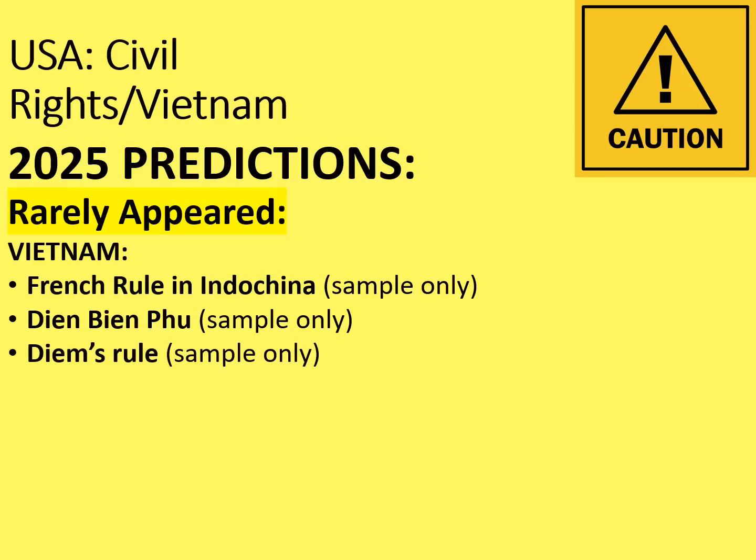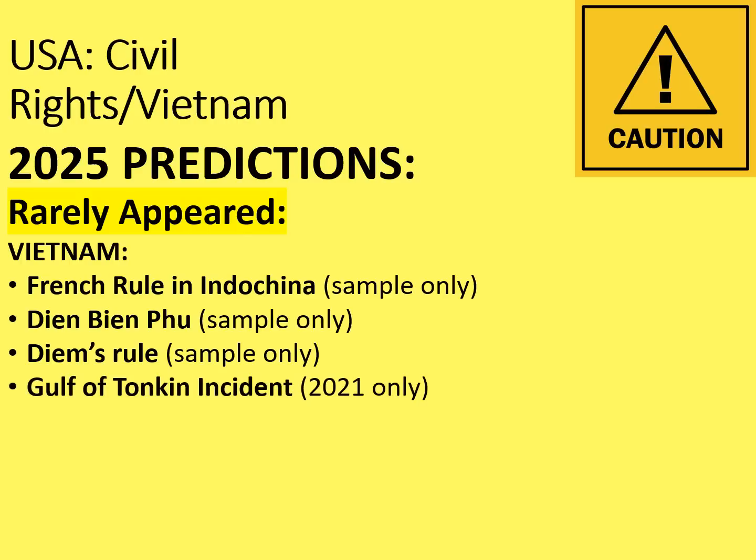Another thing that's a much bigger part of the course is Diem's rule. I could really see this as being a part of the interpretations question, looking at the different reasons for Diem's failure, looking at the ways that he might have been a puppet of the USA, looking at the ways in which instead he was actually ignoring what the USA was saying. It would be a pretty tricky topic, but it could happen. If you're unfamiliar with Diem's rule and his relations with US governments like Eisenhower and Kennedy, it could be a really good idea to look it up.